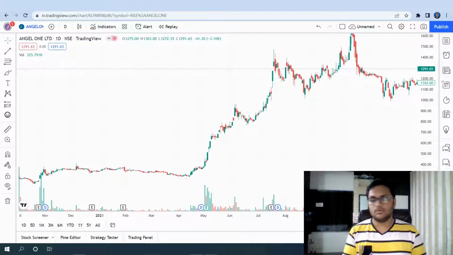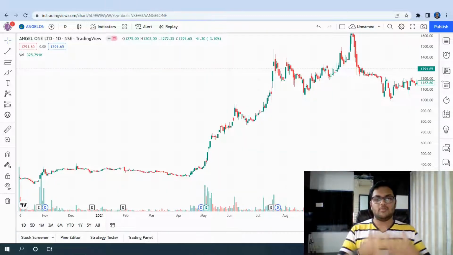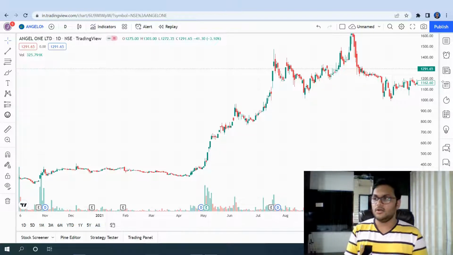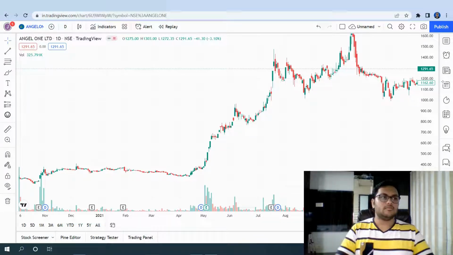So now tell me one thing. Normal people like us will invest like 5,000, 10,000, 50,000, 1 lakh, 2 lakh rupees in the stock market, or whatever is the amount. Let's consider maximum to be 1 crore. Now consider a financial institution which is investing like 100 crores in the stock market. So now you tell me that